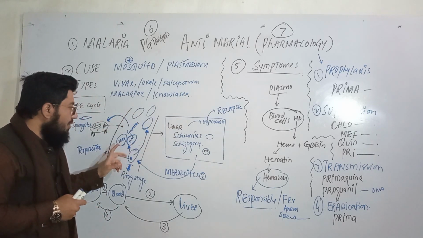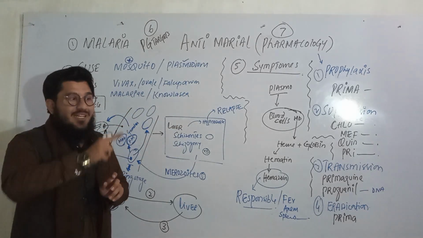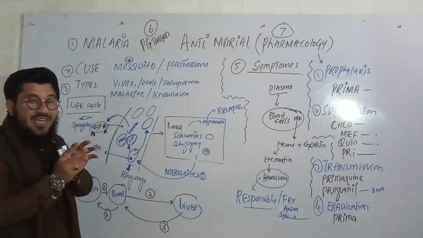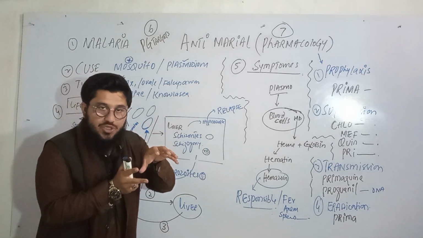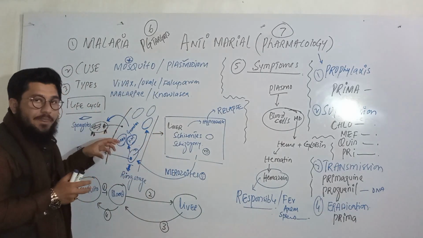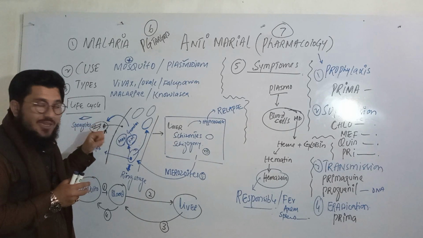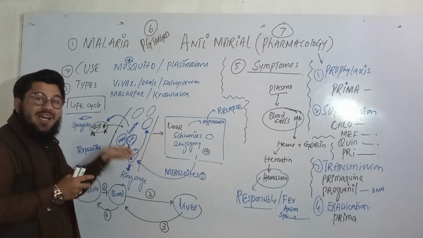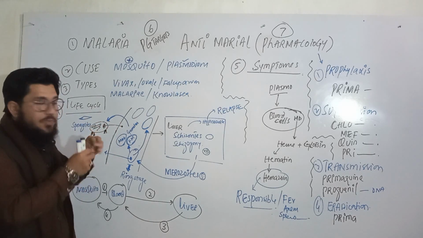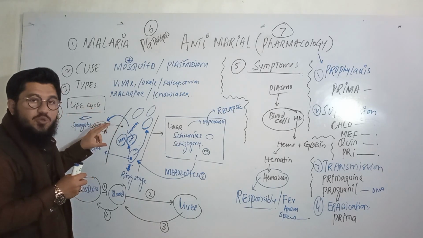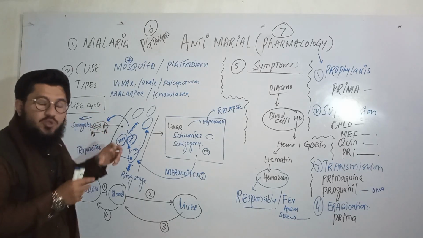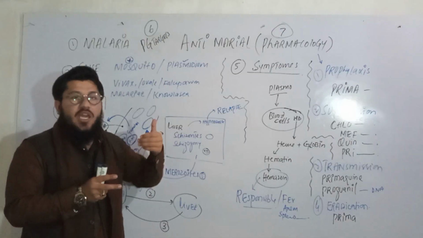And in the second way, when the gametes are synthesized, these gametes are available in the circulatory system. Now, if the anopheles approaches this infected human, what will it do then? It will suck the blood, and in the blood, those gametes will be sucked. Now these sucked gametes will be fused. So like this, what will happen? The fused gametes will form zygote, and after the zygote formation, the oocysts will be synthesized,